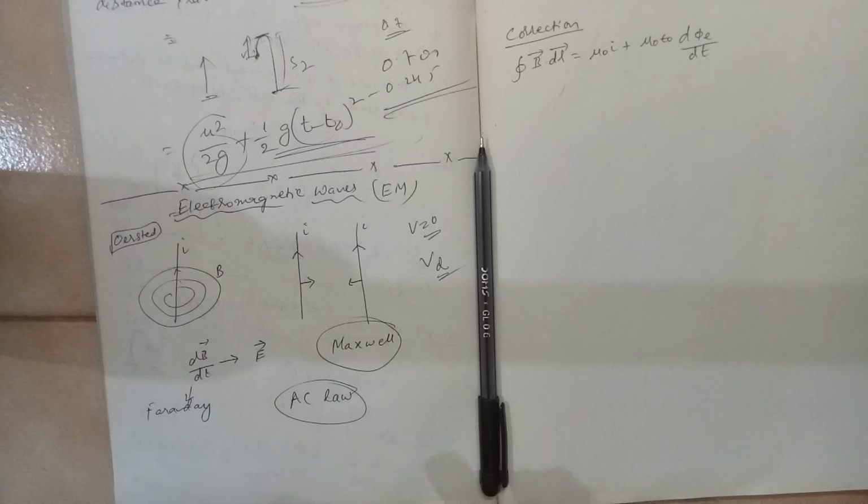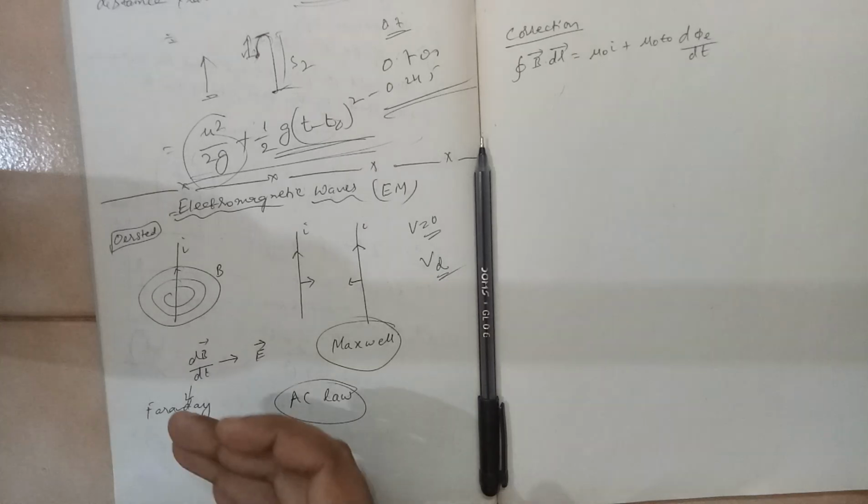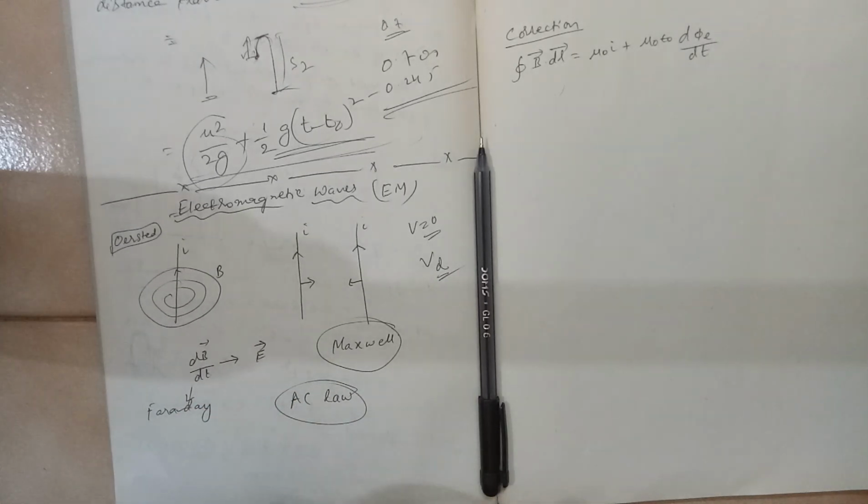Now, is the reverse also true? Suppose there is a time varying electric flux. Magnetic flux means magnetic field lines passing through unit surface area; electric flux, another term, means electric field lines passing through the area. If you change the electric flux, if it is a time varying function, will that give me a magnetic field?